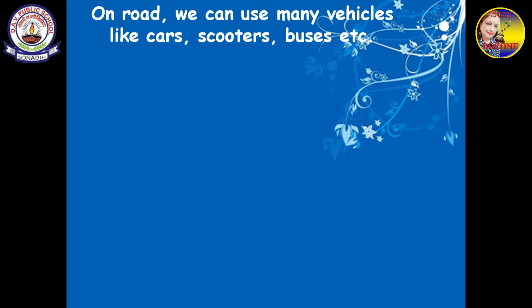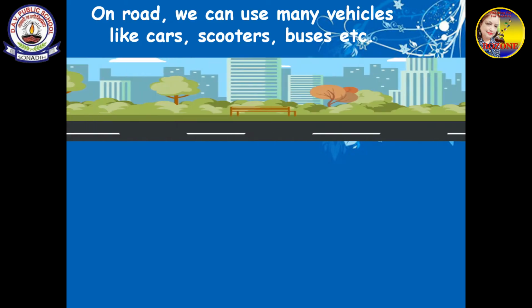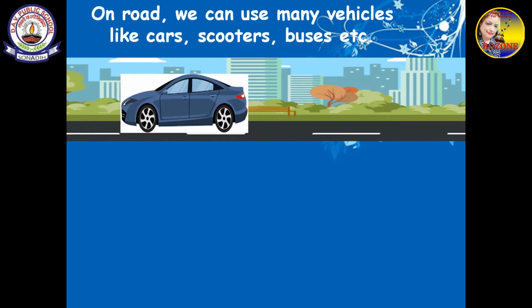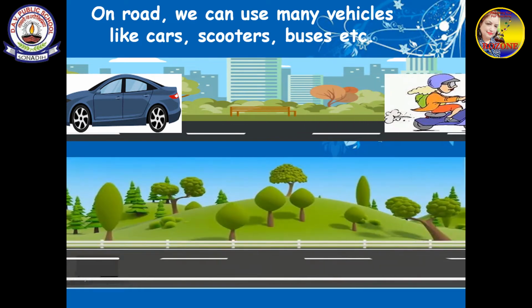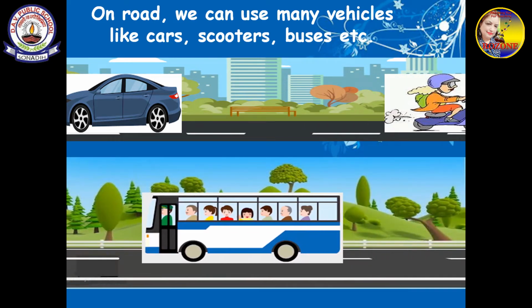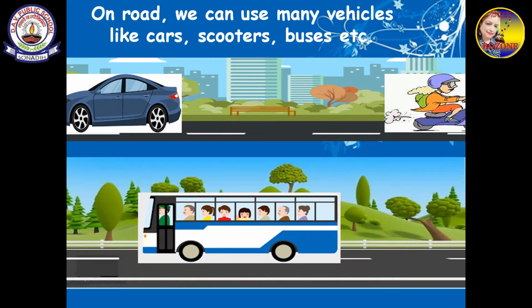On road, we can use many vehicles like cars, scooters, and buses, etc. On the road, you must have seen these vehicles moving every day, and you must have sat in one of these vehicles some day.